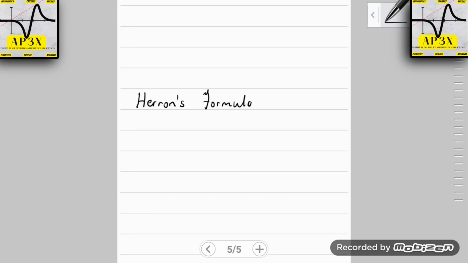A lot of the times I find that students don't necessarily have a problem using the formula. What they have a problem with is knowing when and which formula to use, because we all know that the triangle has 3 different formulas for finding the area.